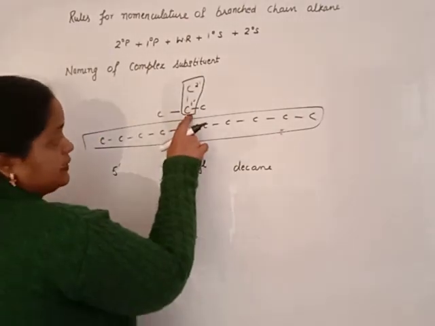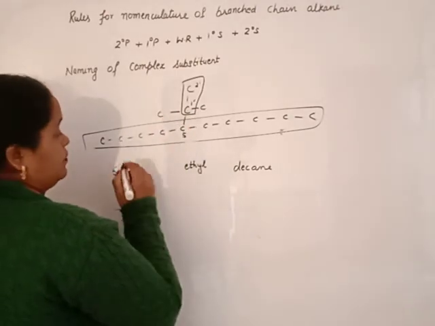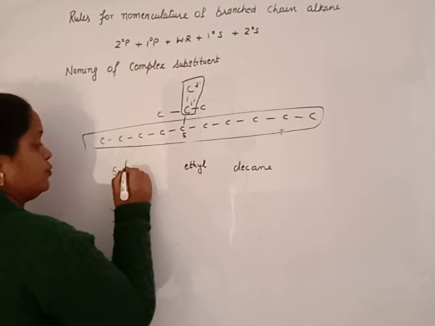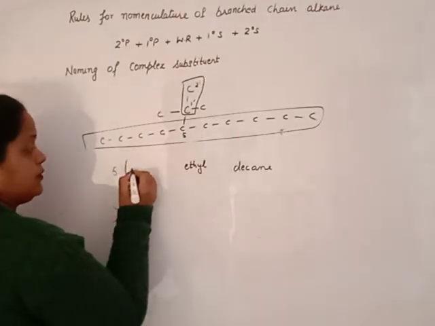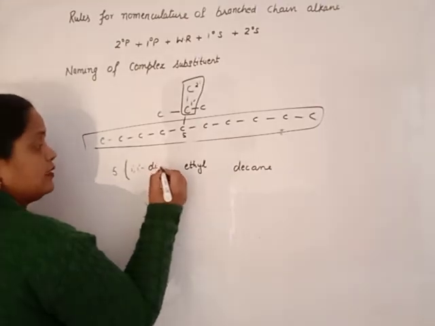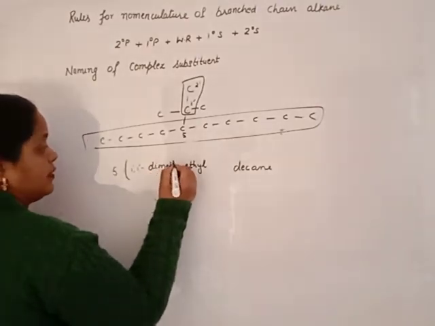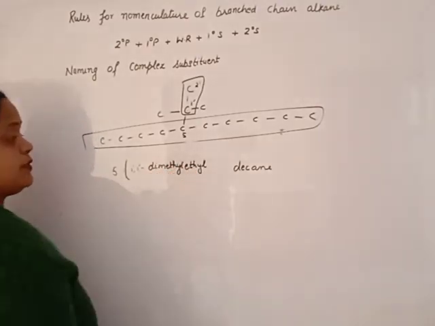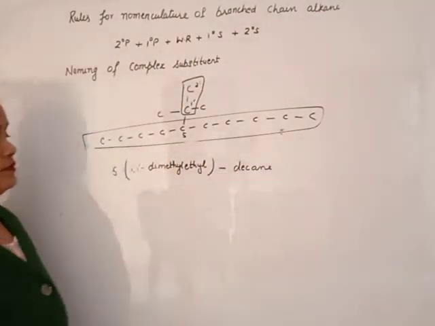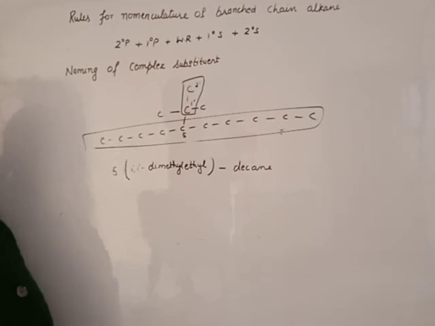Then the first carbon consists of 2 methyl groups. That means 1,1-dimethyl. For 2 use di and the group is methyl. Dimethyl ethyl. And you must always write the naming of a complex substituent in brackets.